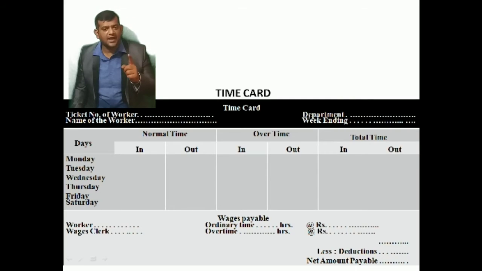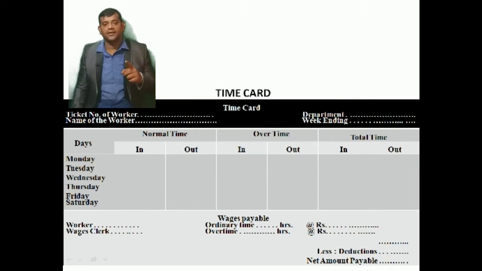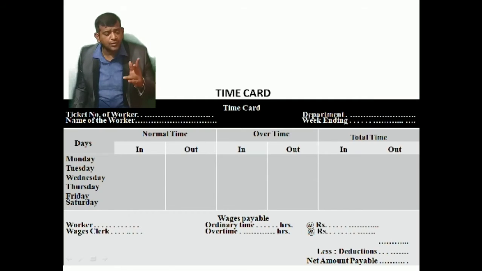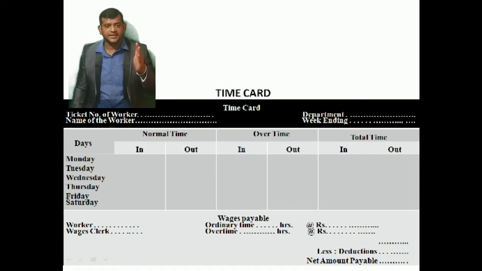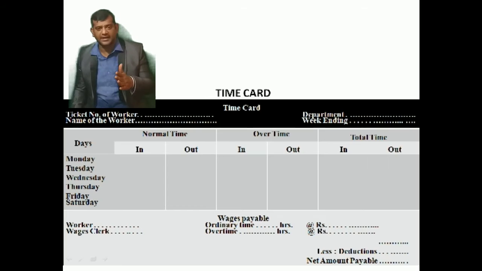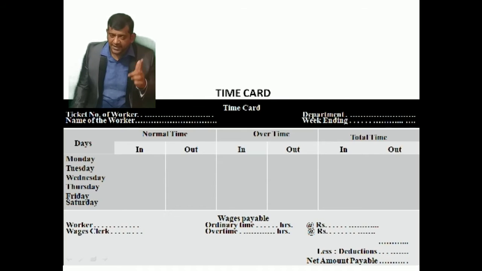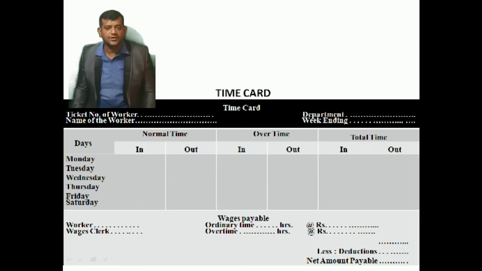The time card of each worker or employee is placed near the entrance of the factory or office in two racks: one is the in rack and the other is the out rack.